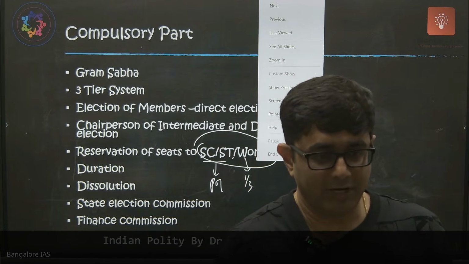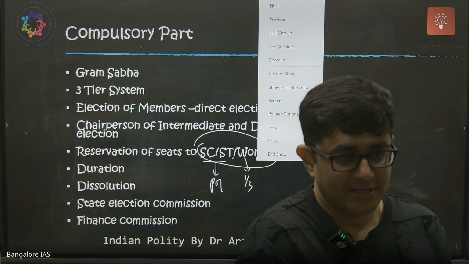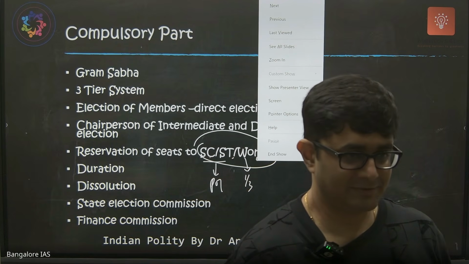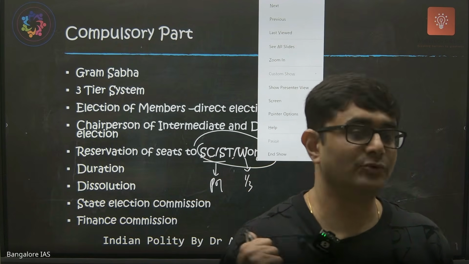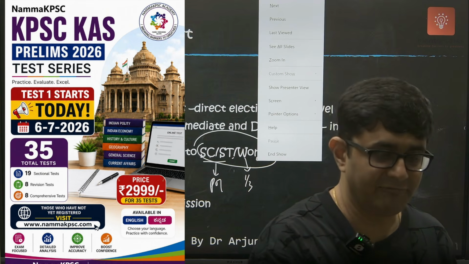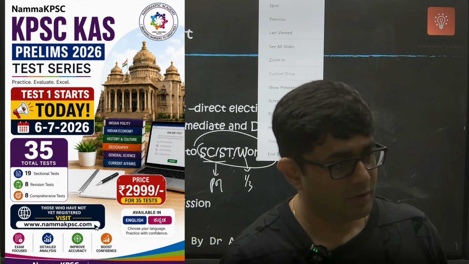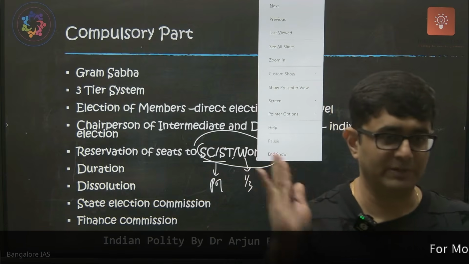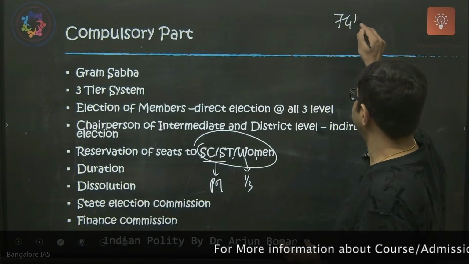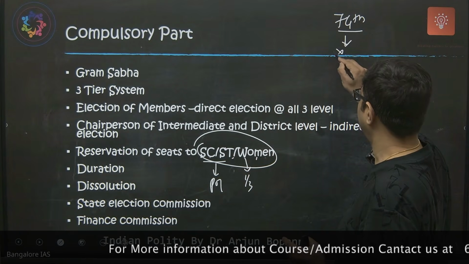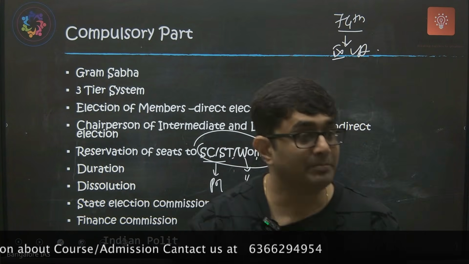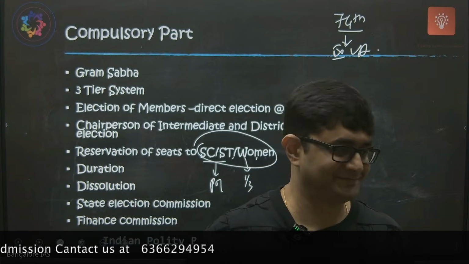Even though local body is a state subject and comes under the state government, still there is uniformity because the constitution mandates that every state enacts a law to make panchayats compulsory. Same thing, the 74th Constitutional Amendment Act, Part 9A, makes it for urban local bodies.